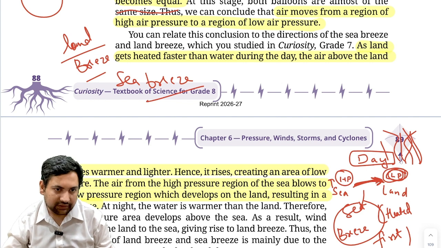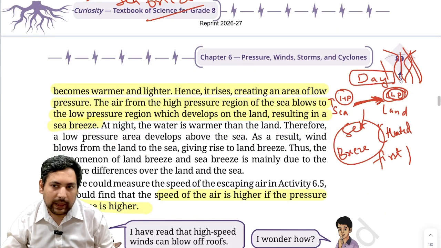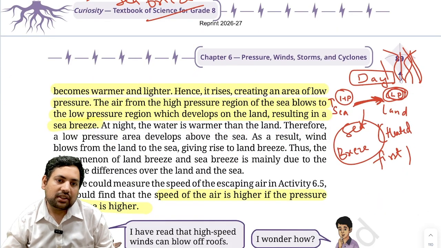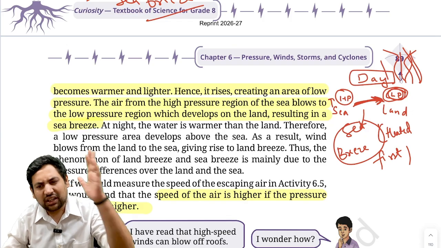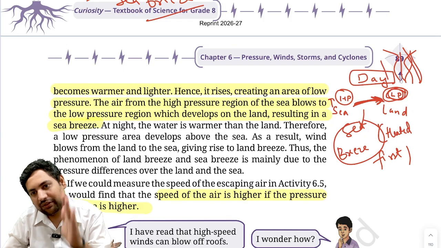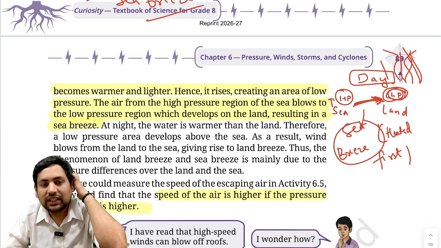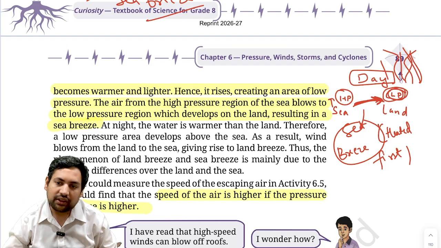Understood? Then the air from the high pressure region of the sea blows to the low pressure region which develops on the land, resulting in sea breeze. Just the exact opposite of this is the land breeze that occurs during the night.